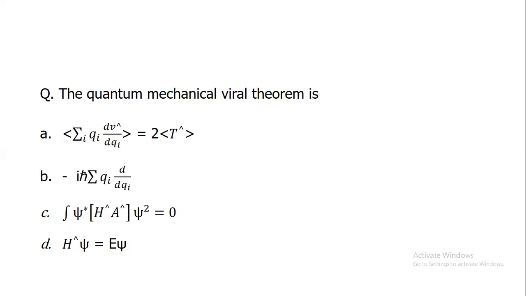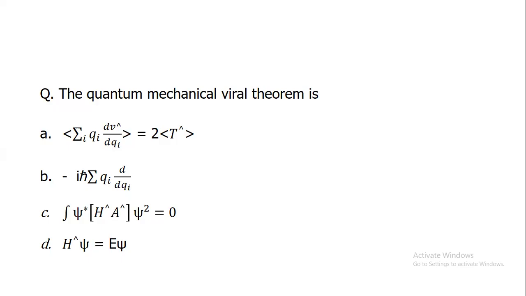Okay, the quantum mechanical virial theorem is the expectation value of summation i, q_i dV hat over dq_i, equal to 2 times the expectation value of T hat. Option A: expectation value of summation i, q sub i, dV hat over dq sub i, equal to 2 times the expectation value of T hat.